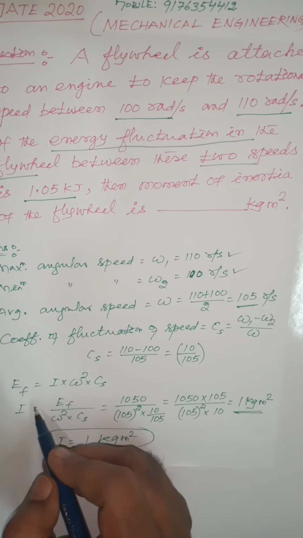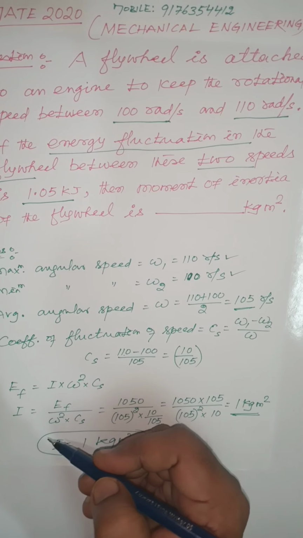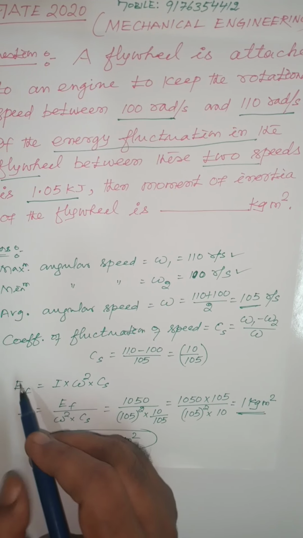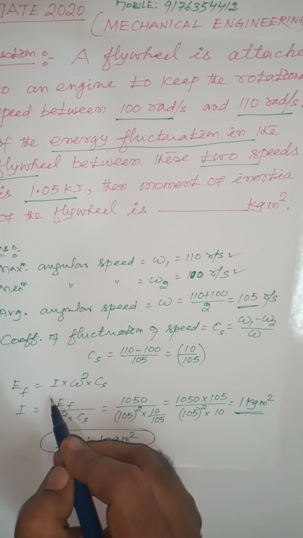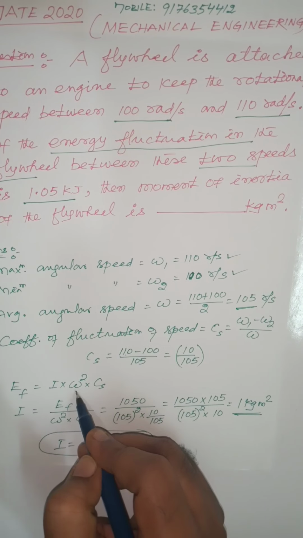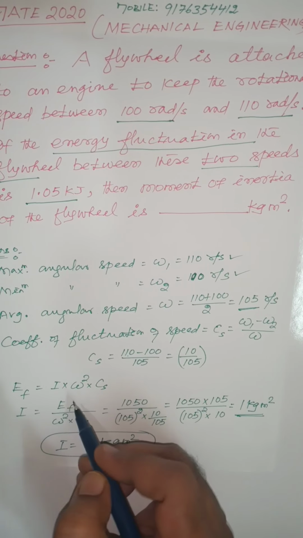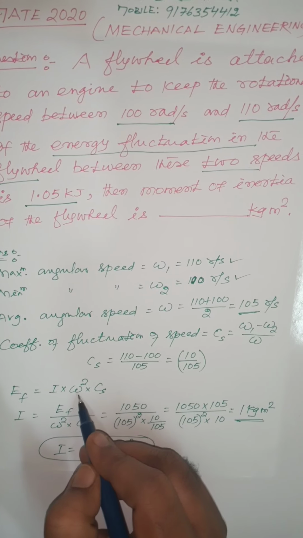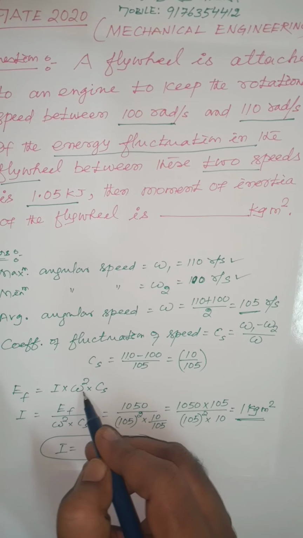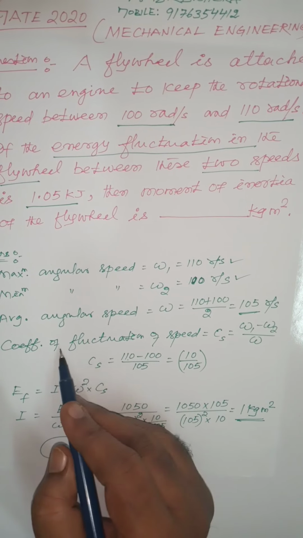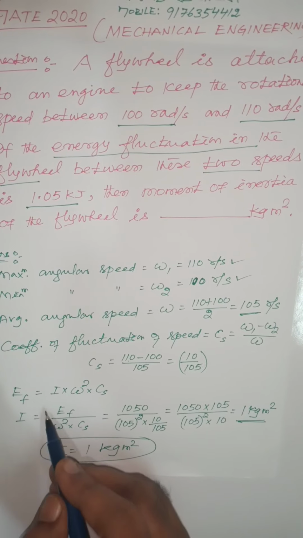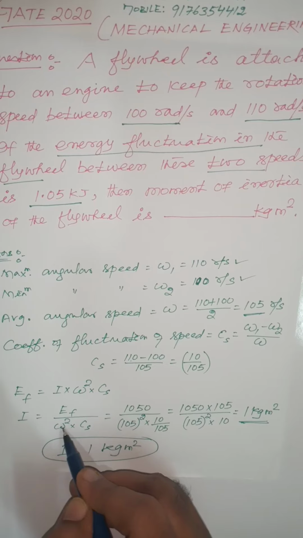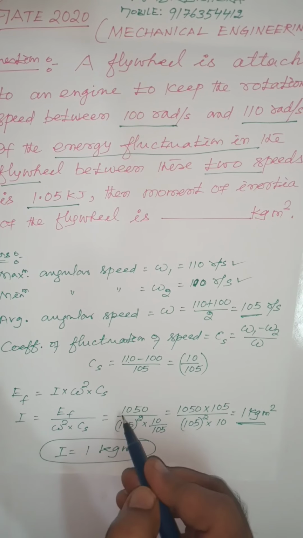Now come to the formula for the maximum fluctuation of energy for a flywheel. The maximum fluctuation of energy for a flywheel can be calculated from the formula I into omega square into Cs. In this formula, I stands for the mass moment of inertia of the flywheel, which we have to find out, omega is the average angular speed and Cs is the coefficient of fluctuation of speed. Now if you put the values, we can make it as I is equal to EF divided by omega square into Cs. Now let us put the values.